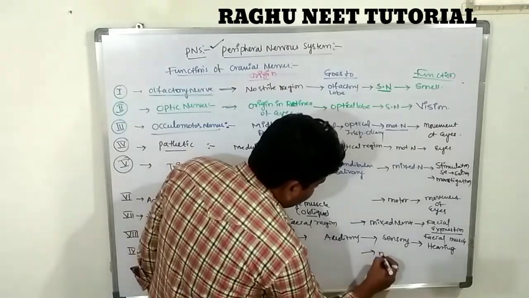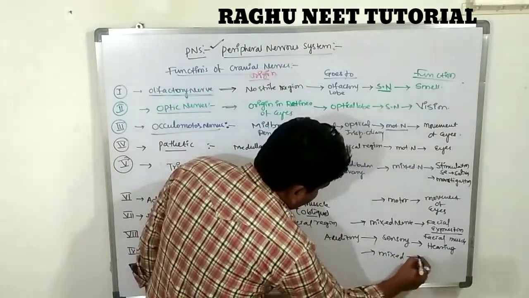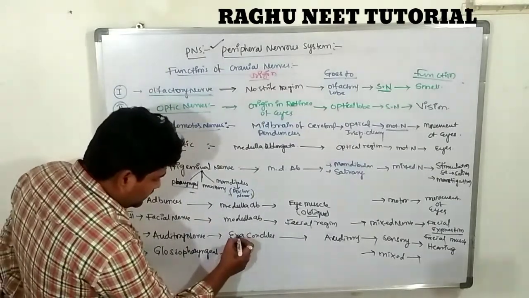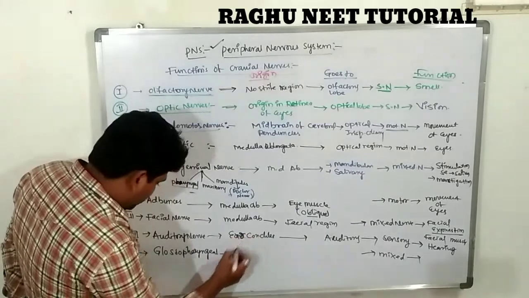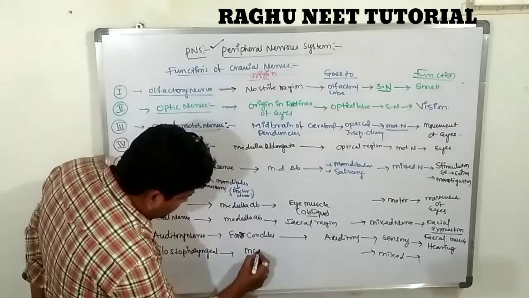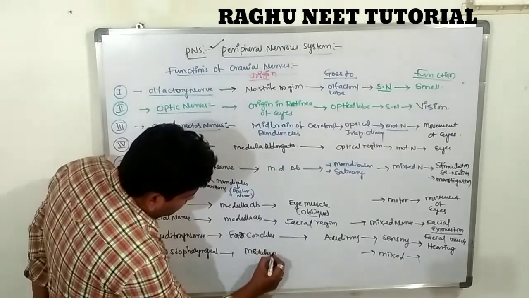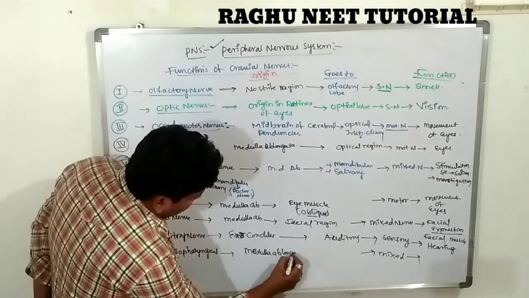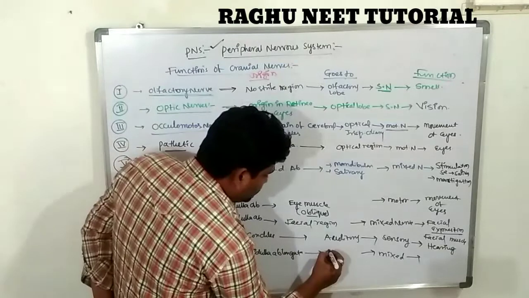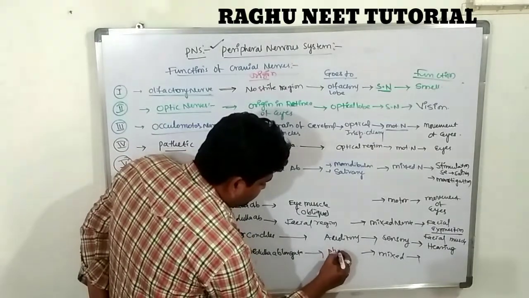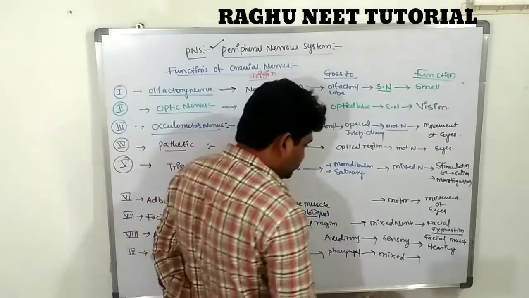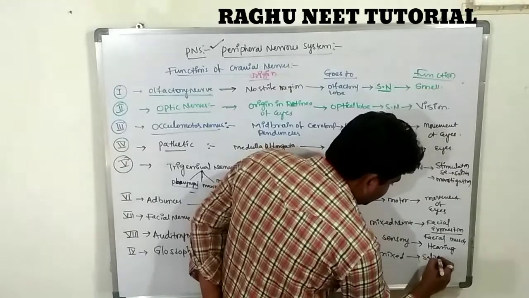It originates from the medulla oblongata and goes to the pharyngeal region, for the stimulation of the salivary glands.